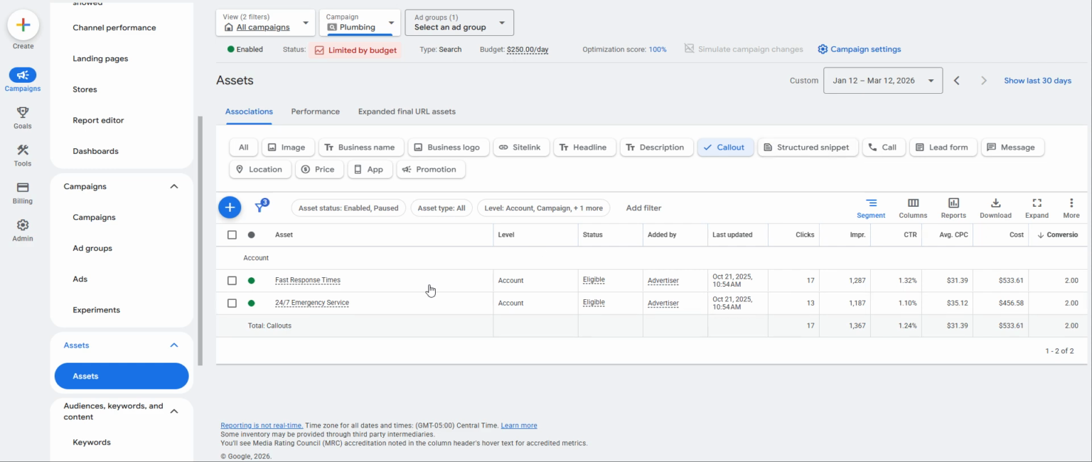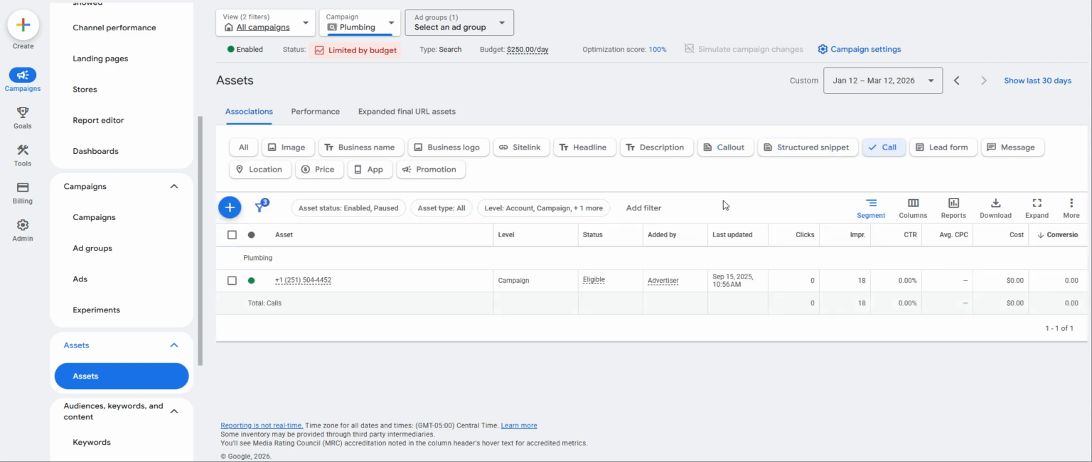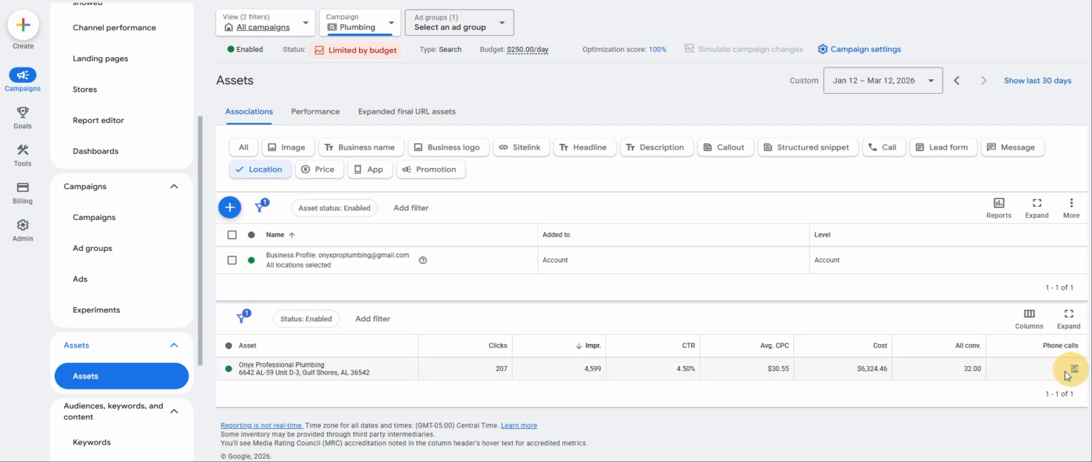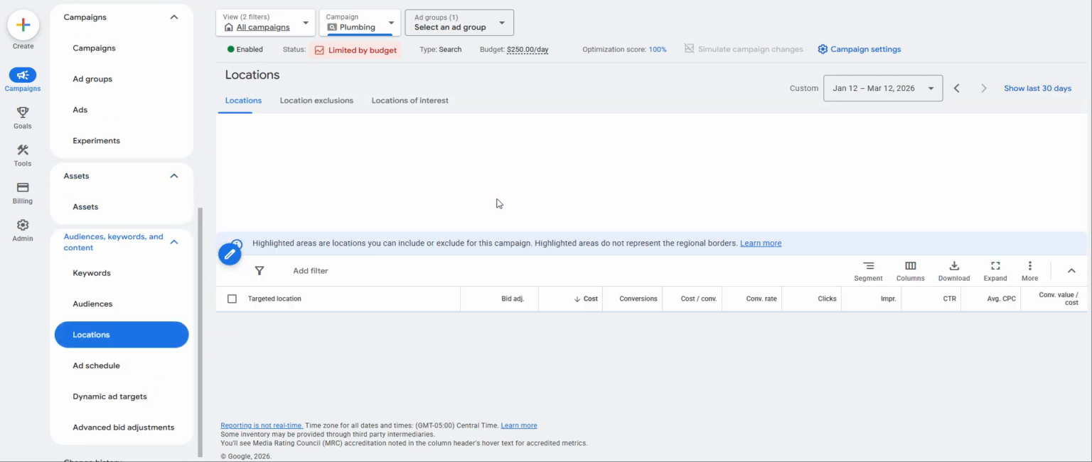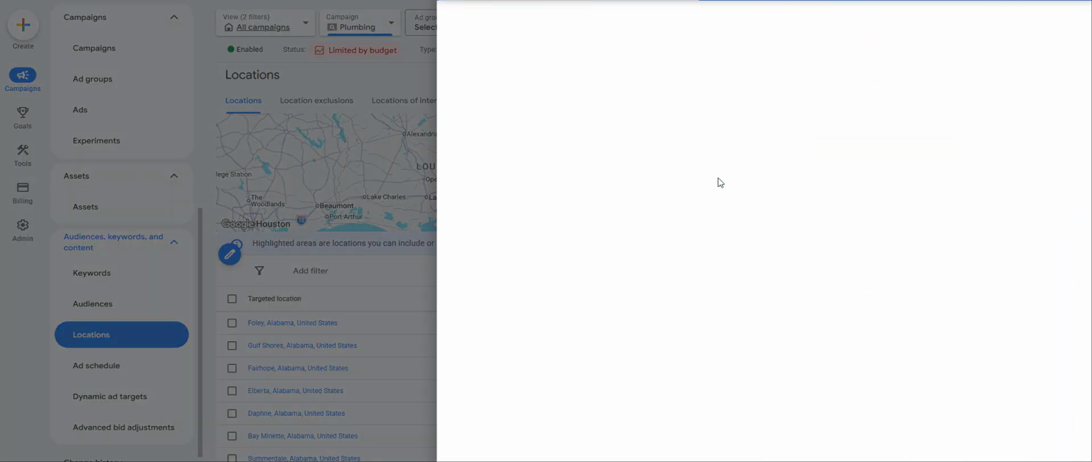Callouts, looking good. Add a couple more, have four or five. Nice, nice. Make sure your location's synced, and it is. That is wonderful. Look at all those phone calls it's generating. That is beautiful. Very happy to see it. Location targeting, that's fine. Let's take a look at some campaign settings. I don't know if I checked this already or not.